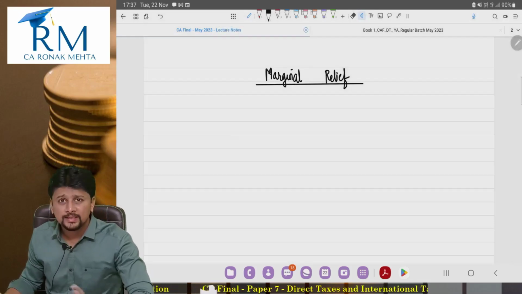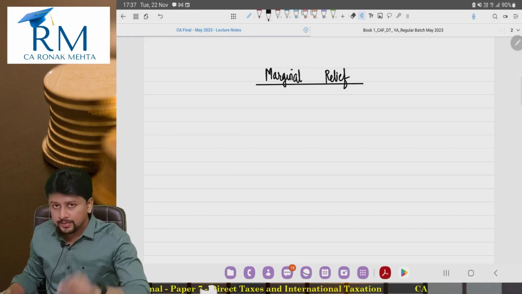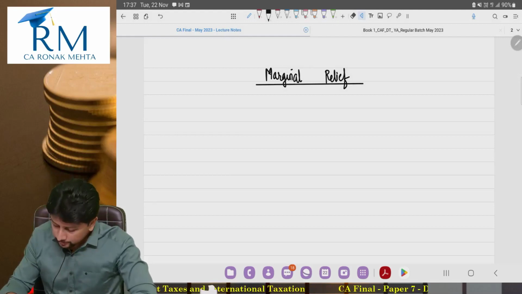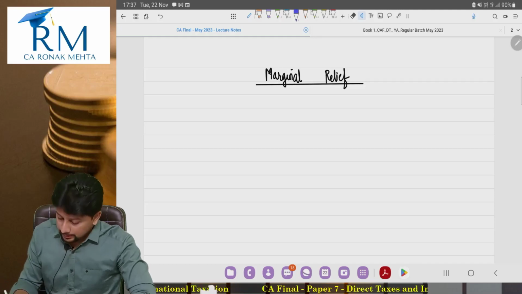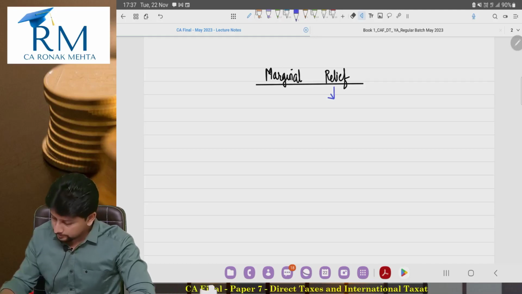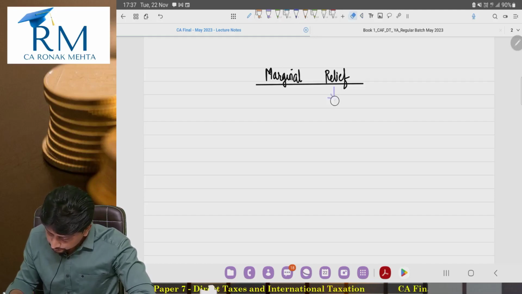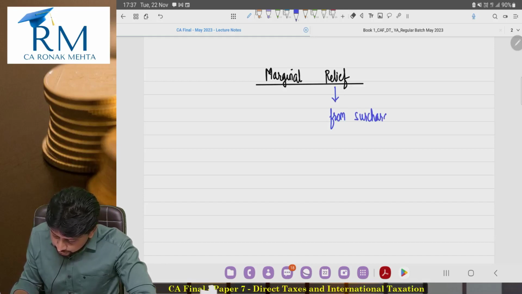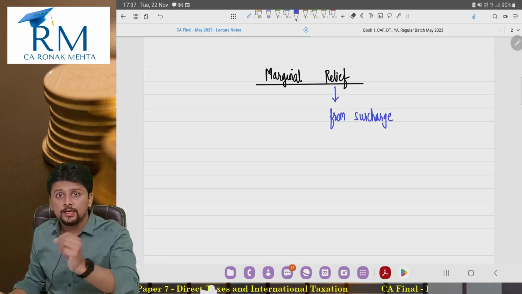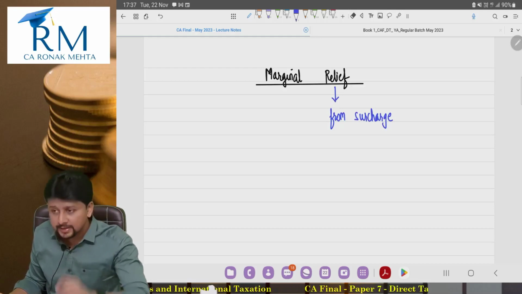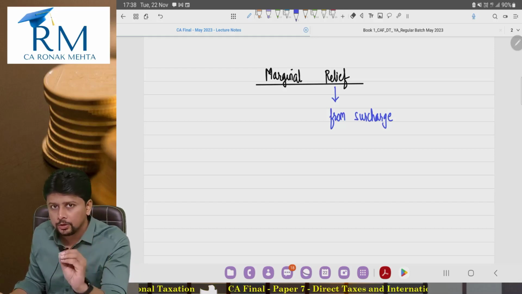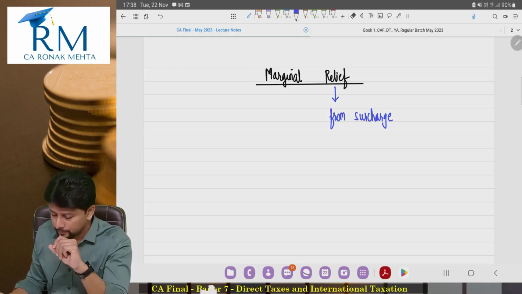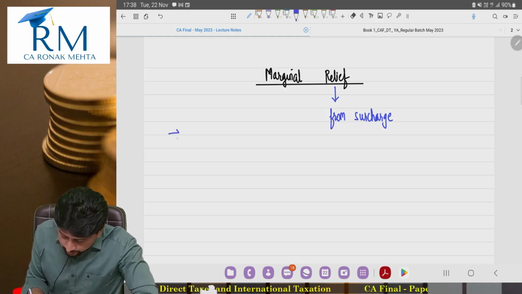Now, what exactly is this marginal relief? Some basic points to remember about marginal relief. Point number 1. This is a relief that you get if you are supposed to pay surcharge. So if surcharge is applicable to you, only then you are entitled to this marginal relief. There is a meaning to that word marginal also, but in 2 minutes we'll develop the meaning of that word also. This concept of marginal relief is available to all the assessees.